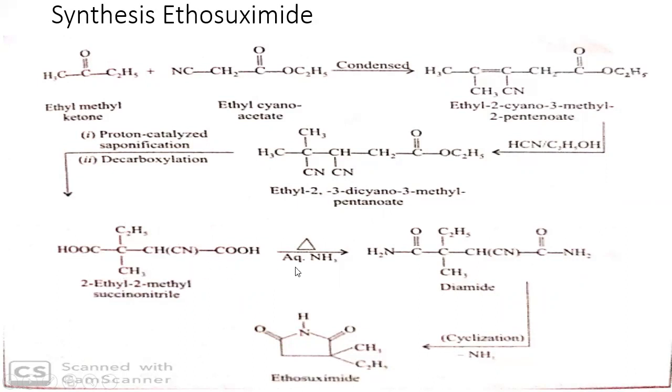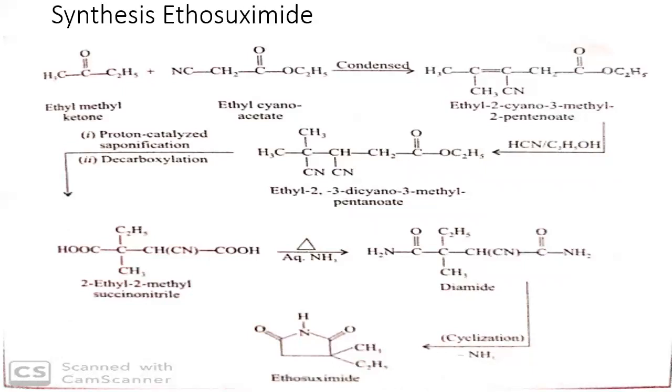So this particular compound, when it is treated with aqueous ammonia, will result in the formation of the diamide. So both these positions will become the amide group. This diamide will undergo cyclization by the loss of ammonia, and thereby it will result in the formation of ethosuximide. So this is the synthesis of ethosuximide, which is a succinimide.